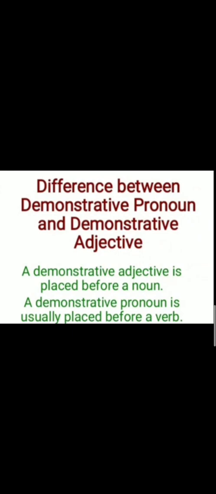But a demonstrative pronoun is usually placed before a verb. For example, this is a bottle. So there should be a gap between a noun and a pronoun because they can't come together. Okay. So this is the difference between demonstrative pronoun and demonstrative adjective. So you have to be very careful.